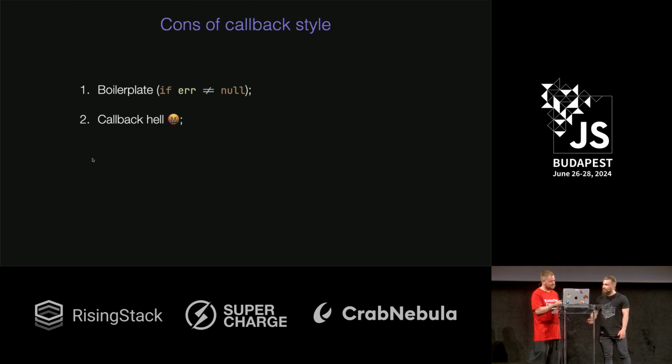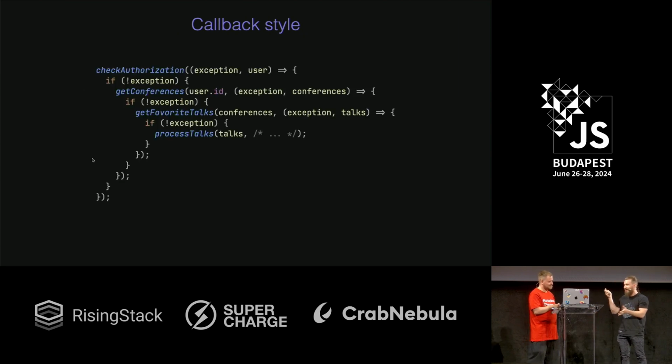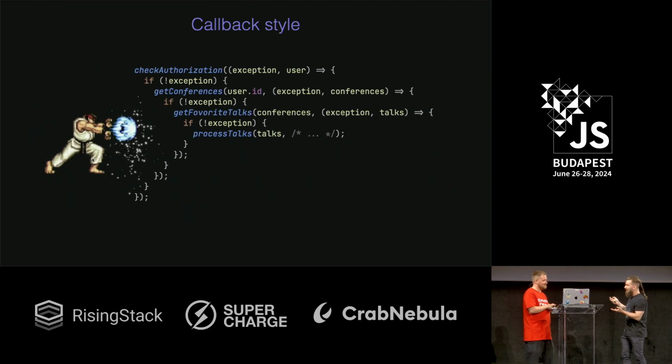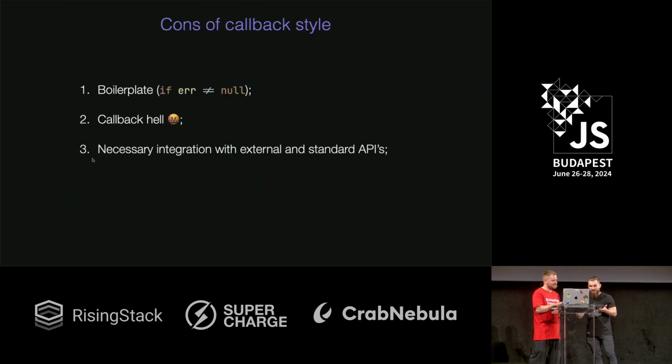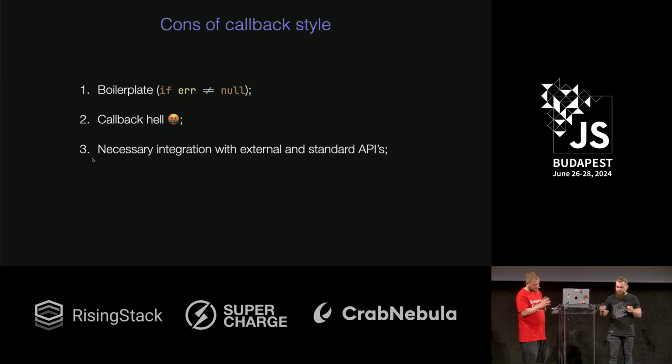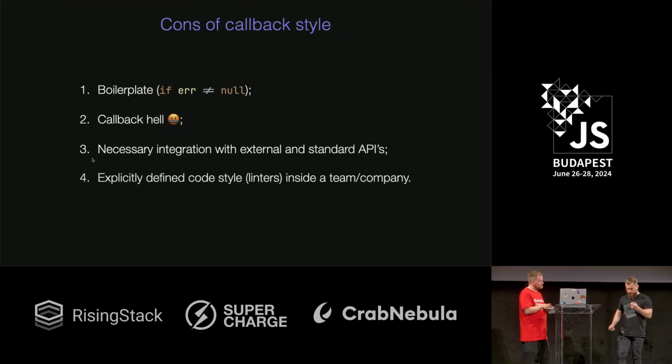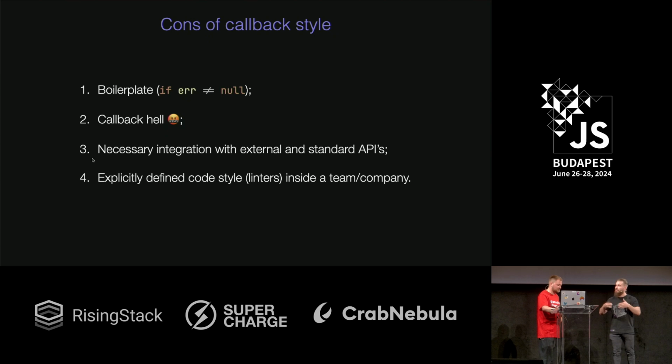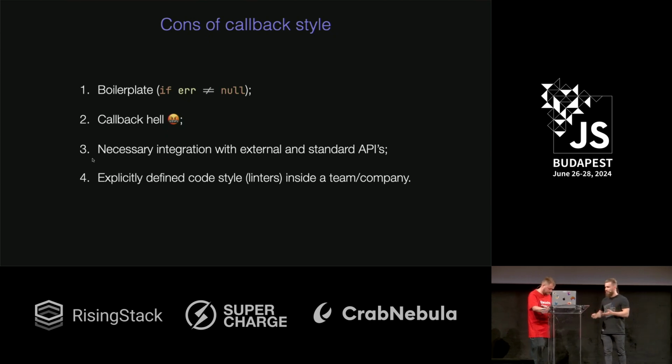It's not even callback hell if we put callbacks not only in async code, but also in sync code. I don't even know how to call it. And you also notice that we need to integrate our callback style with the whole standard library and also with third-party libraries from NPM. Also, one important point: when we go in a non-standard way, we need custom linter rules to help our team follow this convention of exception handling. So I'm not sure that I like this approach so much.